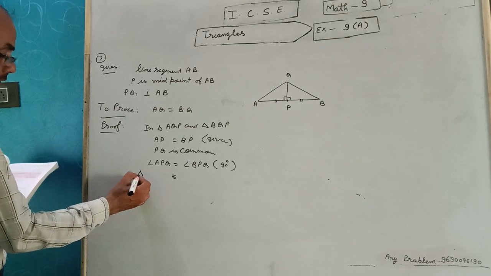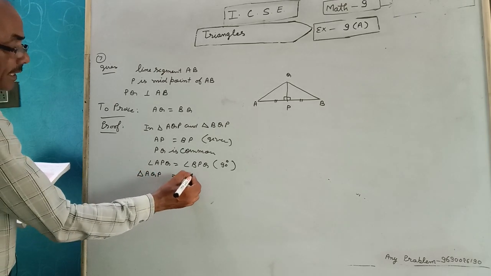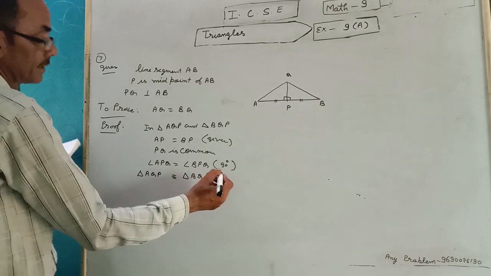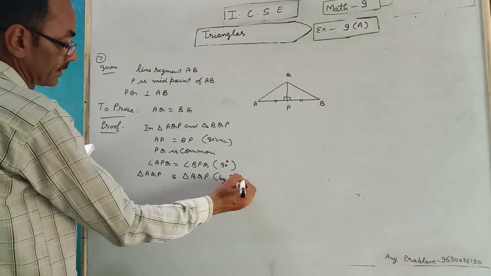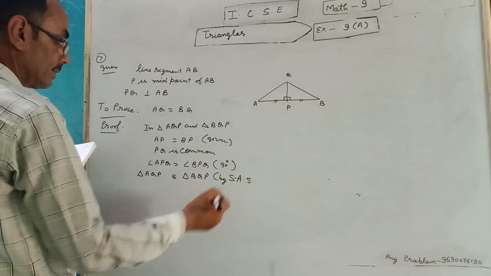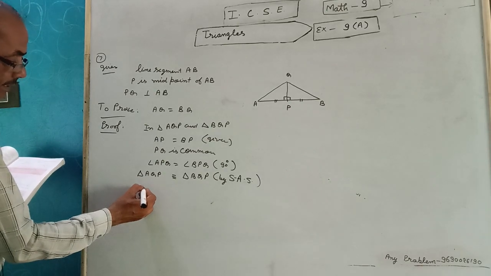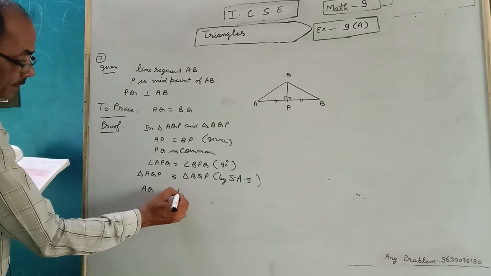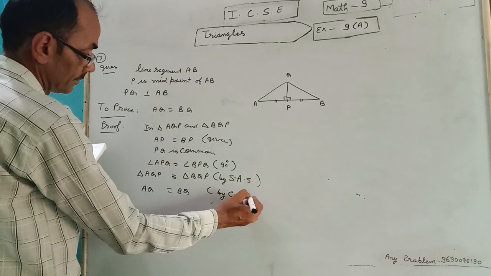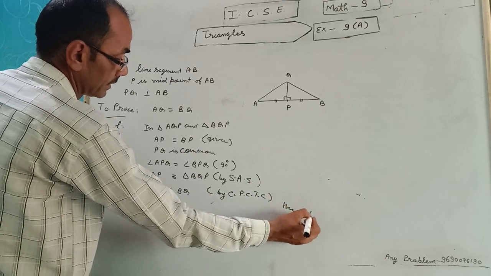Both triangles are congruent. AQP congruent triangle BQP by SAS. Side angle side, side angle side. AQ is equal to BQ by CPCT. And proved. Question 7 is complete.